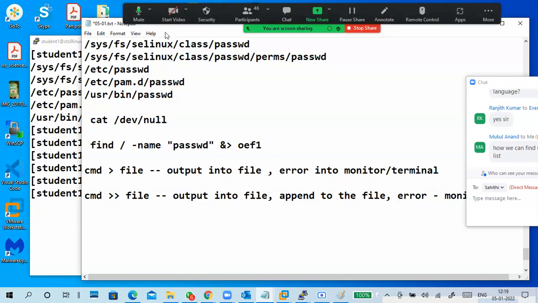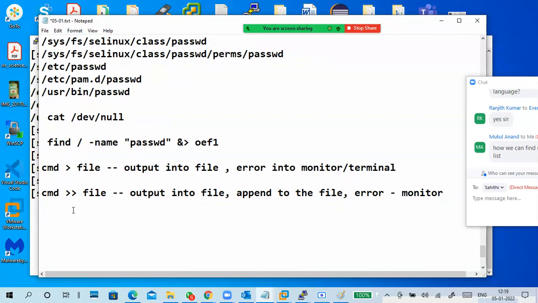Okay. Next, CMD 2 greater file name: output displays on the monitor, and error goes to the file.